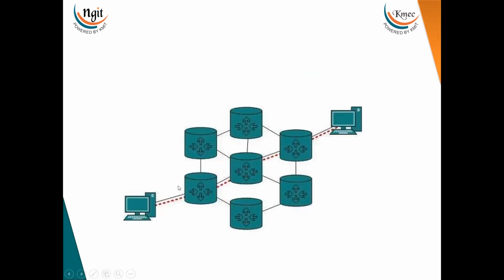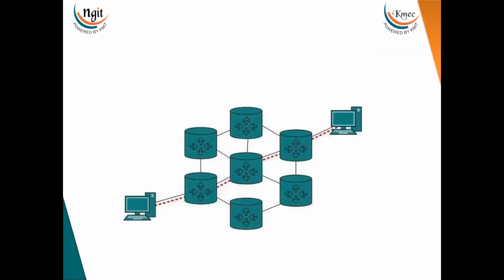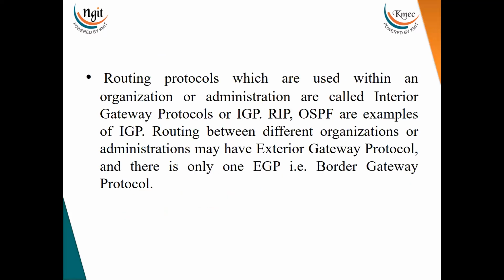The routing protocols which are used within an organization or administration are called interior gateway protocols, or IGP.